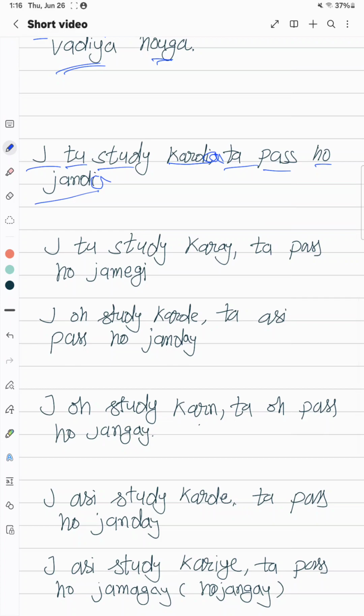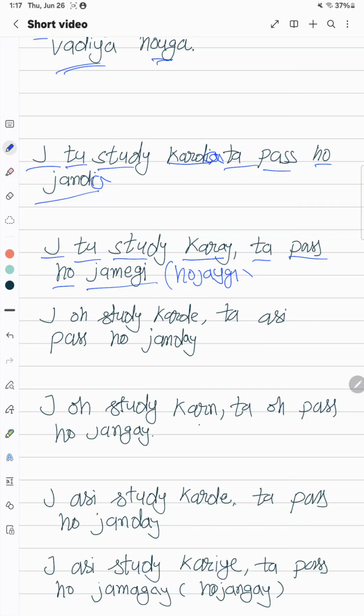Now you're talking to her about the future. Maybe she has an exam next week or next month. Then you tell her, if you will study, you can pass the exam. You have a high probability. So in that situation, you say, "जे तू study करें ता pass हो जावेंगी." हो जावेंगी, or you can say हो जाएंगी, like that. You can also use this one, हो जाएगी, or हो जावेंगी.